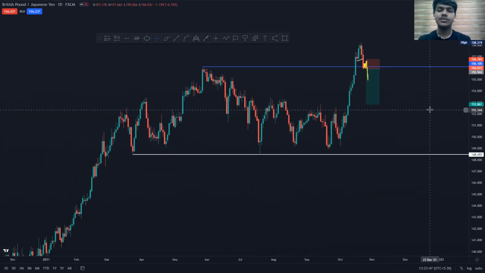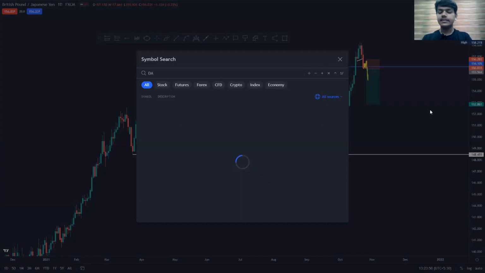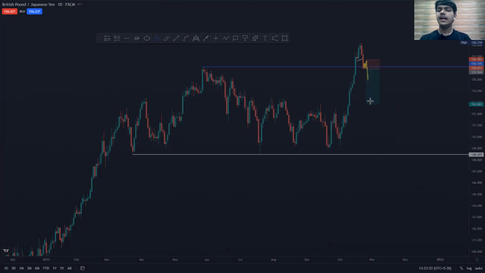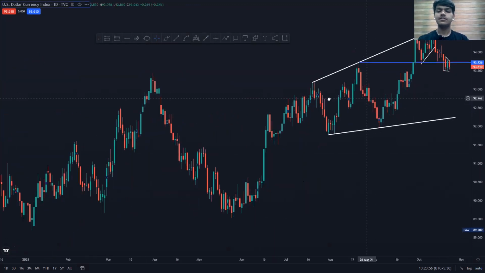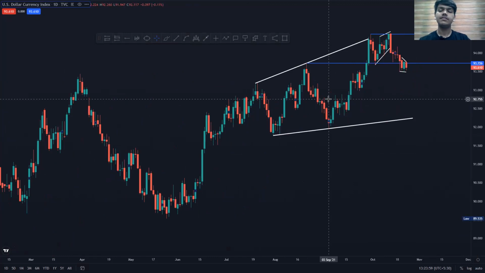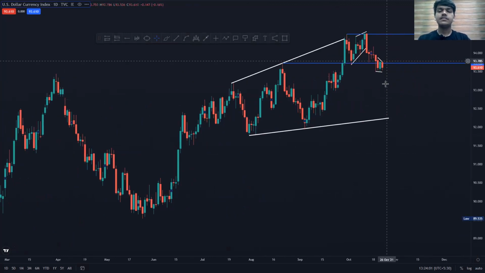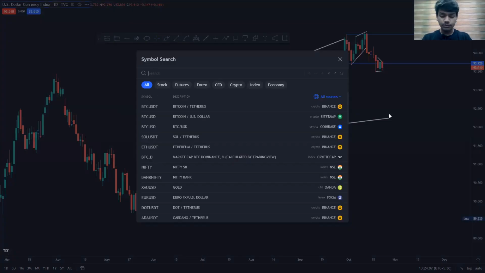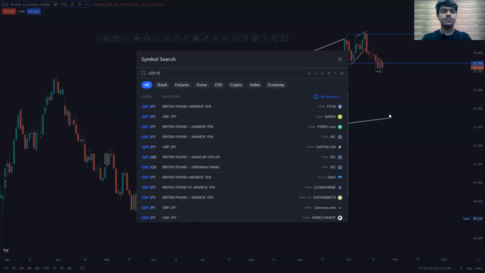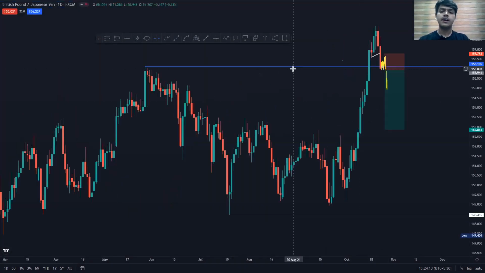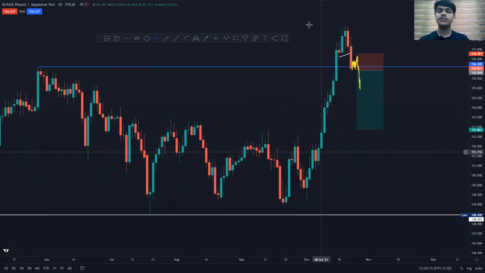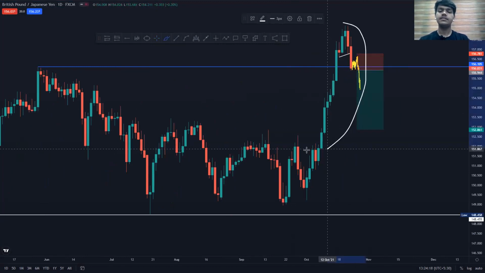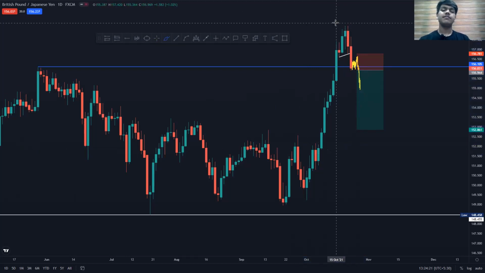So this was what I have to share with you. I have shared with you the dollar index, DXY movement, what I'm looking for on the DXY. I have shared with you EURUSD, which is negatively correlated with the dollar index. So once the dollar index moves up, EURUSD will move down, and when EURUSD moves up, GBPJPY moves up. GBPJPY I'm looking for short, because you have seen that the momentum shift in the market is very clear. For the last 2 weeks, the JPY has had very good momentum. All the yen pairs have very good momentum, and it was reflected on the chart as well. You can see a very good impulse move from the last 2 days. Then I'm looking for any kind of correction to get involved in a trade.